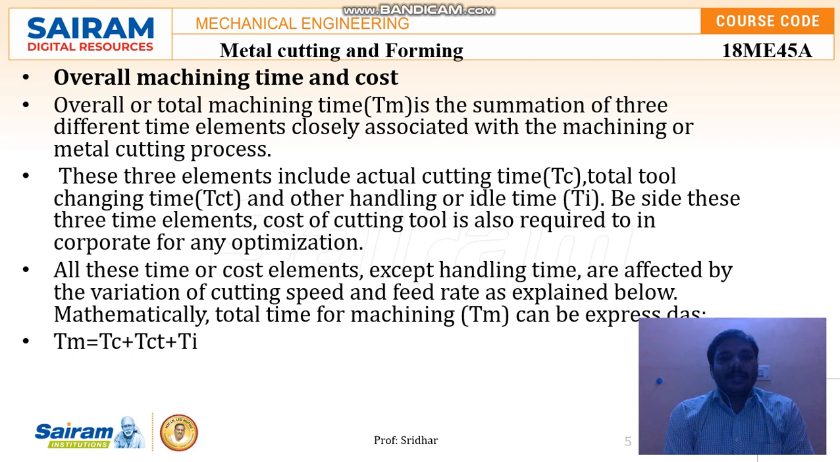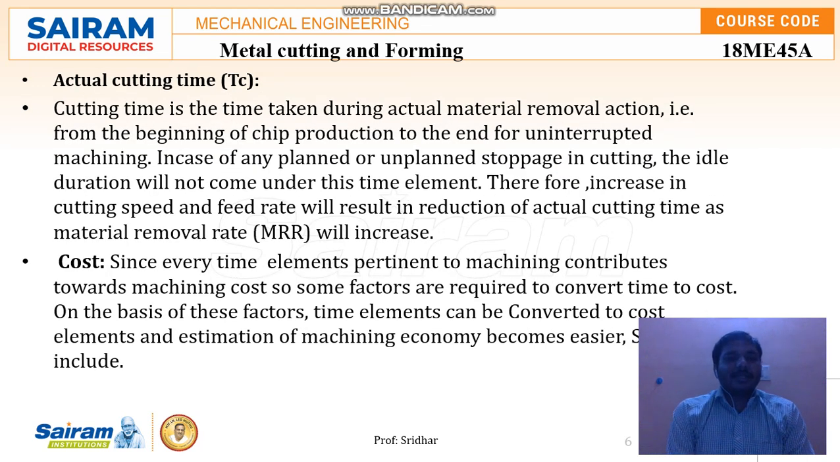TM will be equal to TC plus TCT plus TI. TC is the cutting time taken, TCT is the time taken to change the tool, and TI is the other idle time. So these are the three major factors we can use to calculate the overall machining time. All these time and cost elements, except handling time, are affected by the variation of cutting speed and feed rate. So the formula is TM equals TC plus TCT plus TI, to find out the overall machining cost.